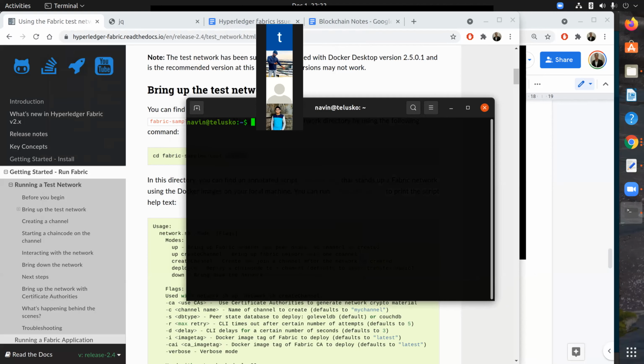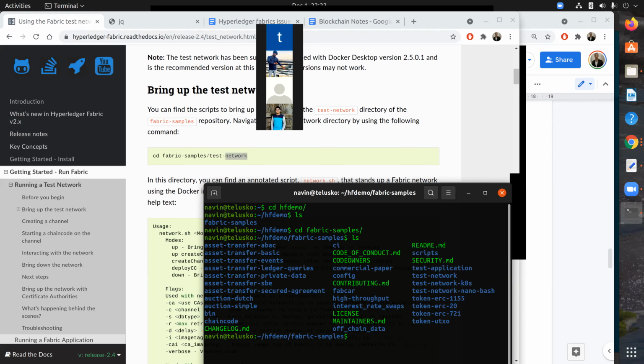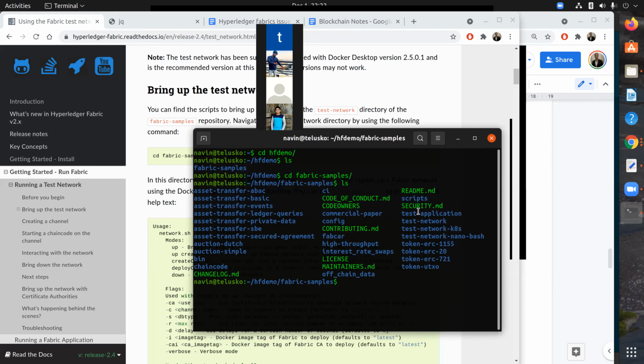Okay, so basically we need to first move to the folder. I've downloaded that in HF demo, so let's move to HF demo. And then if I say ls in HF demo, I have my Fabric samples. So I will go into Fabric samples, and if I say ls, you can see we have one folder here called the test network. We basically need to move to that particular folder, which is test network, and we are here.